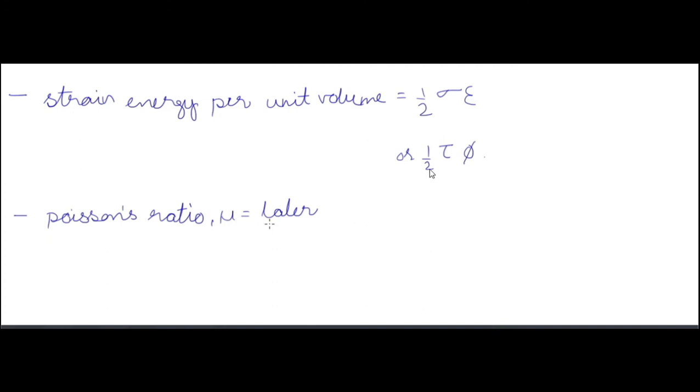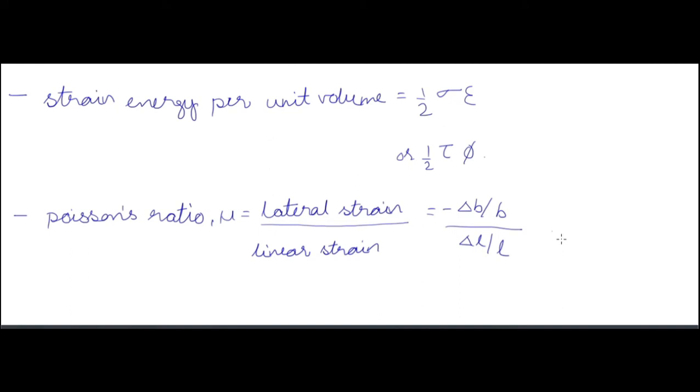Okay. Now we have Poisson ratio. So Poisson ratio is equal to lateral strain by linear strain. So lateral strain is a strain of the breadth or depth, and linear strain is the strain of length. So Poisson ratio is equal to lateral strain by linear strain.